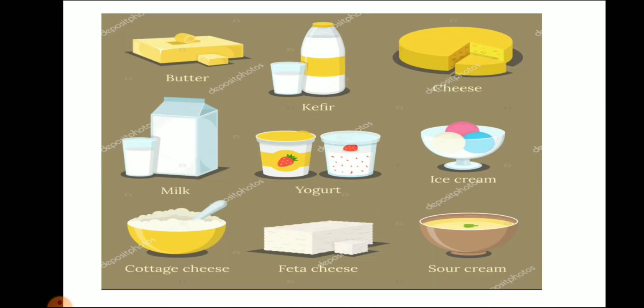So here you can see butter, cheese, milk, yogurt, ice creams made from milk, cottage cheese, feta cheese and sour cream. So these are different types of cheese, yogurt and ice creams. These all things we eat in our meal.